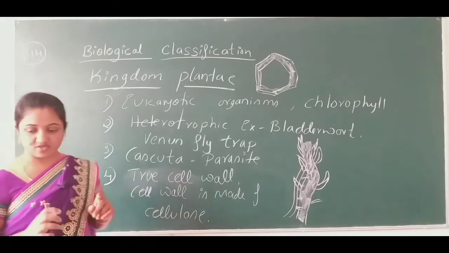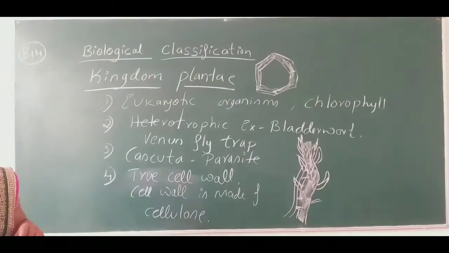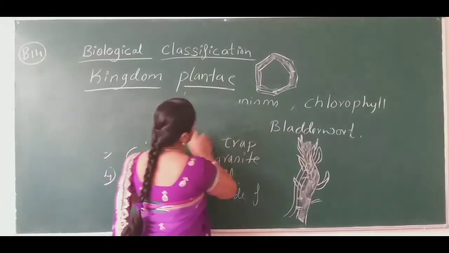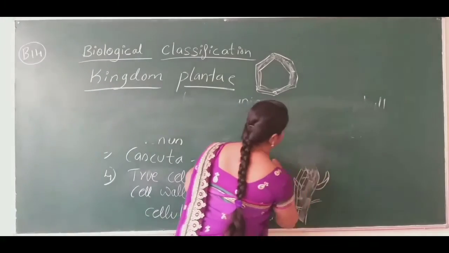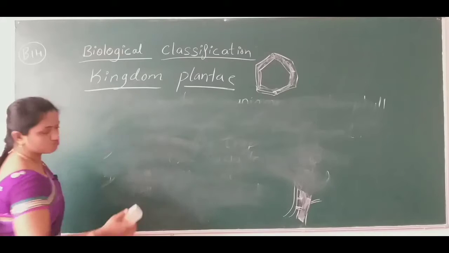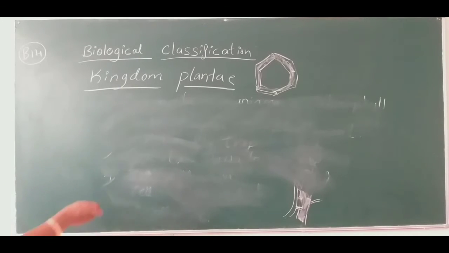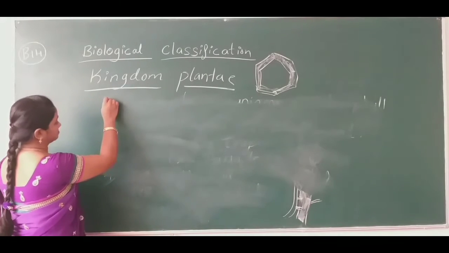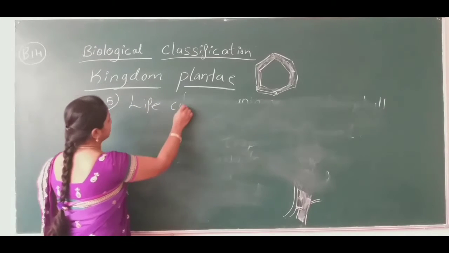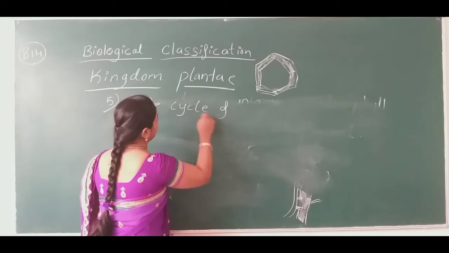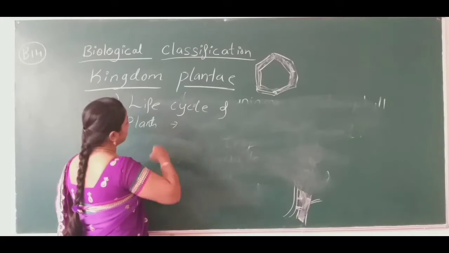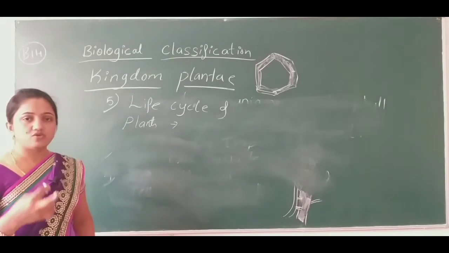The next character is the life cycle. This is the fifth one, life cycle of plant. It has two stages.